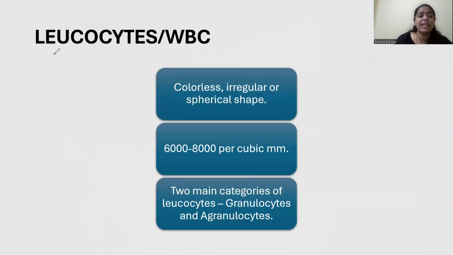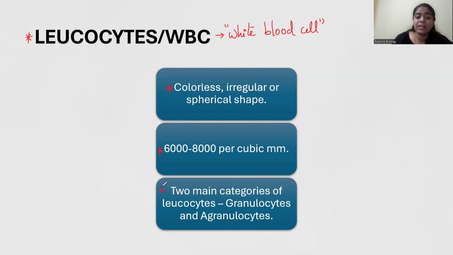What is the second type of cell? We have leukocytes or white blood cells. See, the name itself is giving it away. In RBCs, we have hemoglobin, which is giving the red color. But in WBCs, we don't have that red color hemoglobin, right? So that's why it is a white blood cell. So it is colorless, irregular or spherical in shape. Again, leukocytes are of many different types. Okay, that also will be studied. So how much should it be? 6,000 to 8,000 per cubic millimeter.